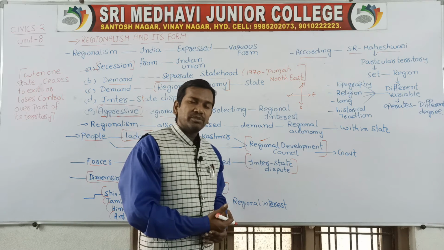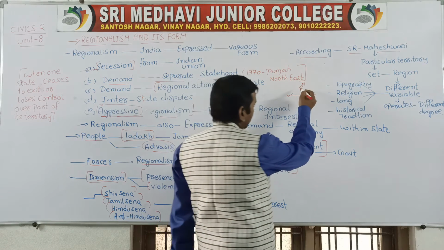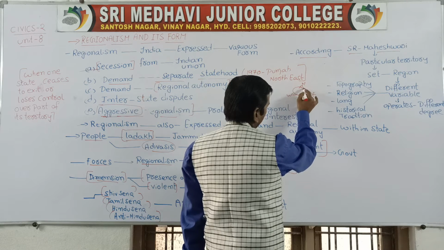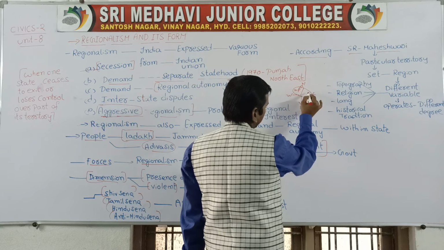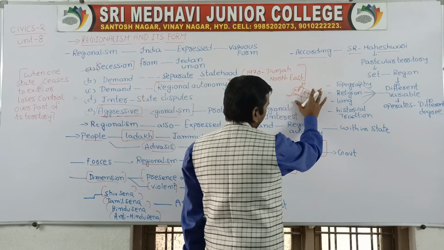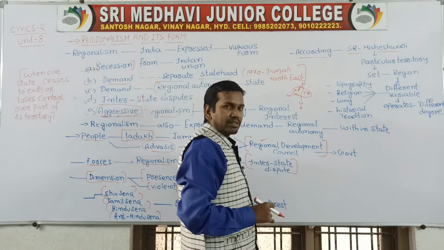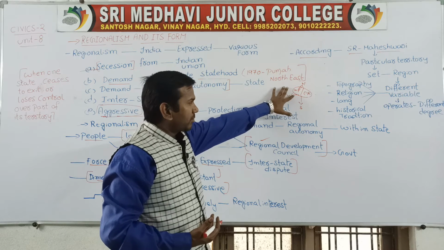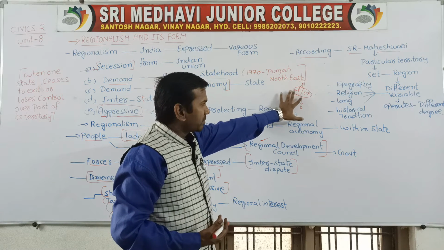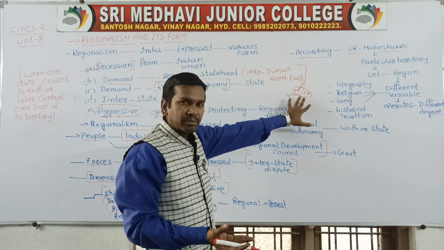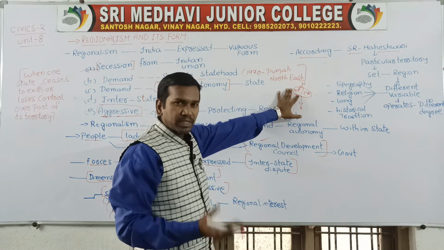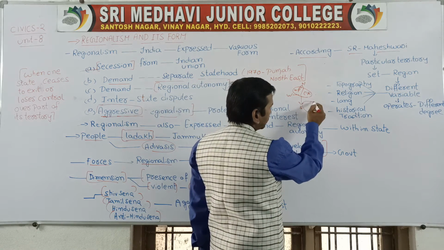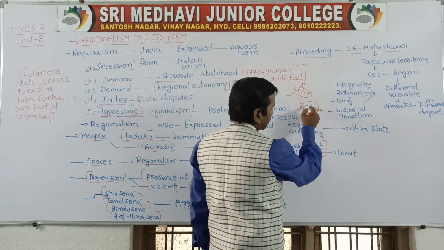On the other hand, Punjab also. When Punjab was divided, it was in two parts. So this is called West Punjab and East Punjab. East Punjab was under the control of India, and West Punjab was under the control of Pakistan. Punjab was divided into two parts, West Punjab and East Punjab. East Punjab was considered a part of India, West Punjab was given to Pakistan, our neighbouring country, and East Punjab was again divided into two parts, Haryana and Punjab.